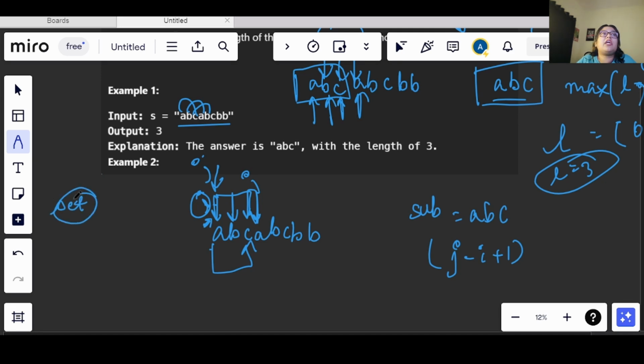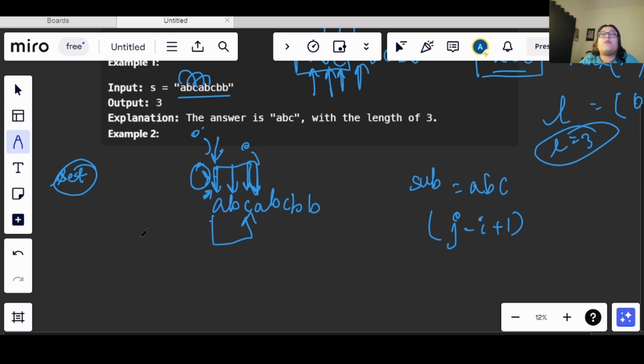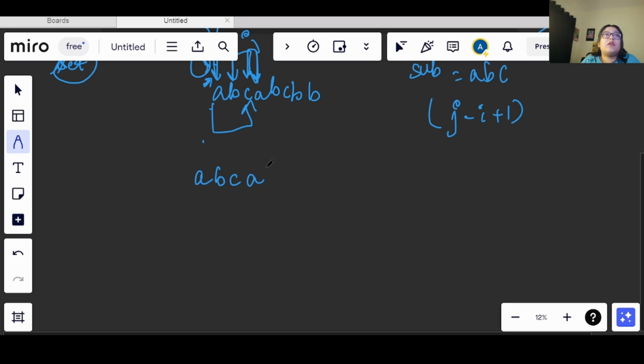Now this set will help me to store the unique values one by one. Okay, now let's start the iteration. So I have a, b, c, b and b. Okay, so let's start from here. I have a set, and I will not be using the substring specifically, because we can directly perform the operation in this string.